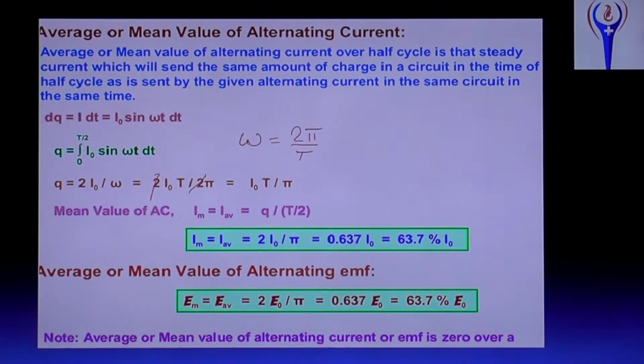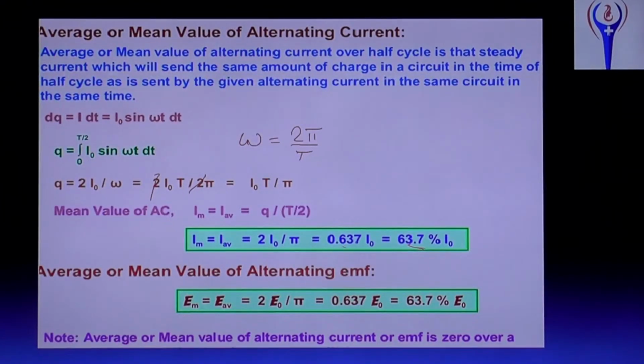And pi, what is the value of pi? 3.14. And 2 by 3.14 will be 0.637. Therefore, I average equal to 0.637 I naught. And multiplied by 100, 63.7 percentage. For percentage, it should be into 100.